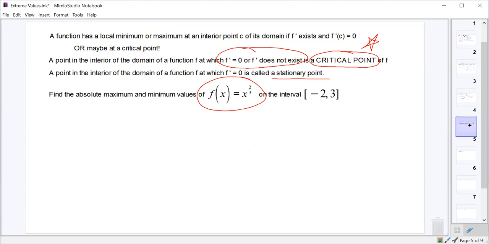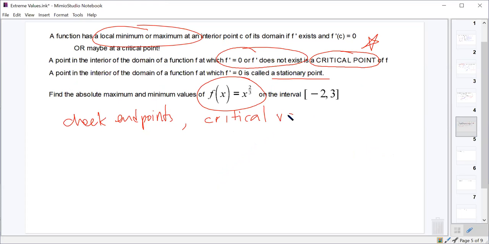So first off, the endpoints should be pretty straightforward. The endpoints are -2 and 3. We've already found those, right? So we need to check endpoints, and we need to check every point on the interior, but every point on the interior that could be a max or a min is a critical value. Those are the only places where this function could be at a max or a min. So first off, let's find the critical values by setting the derivative equal to 0 and seeing when the derivative is undefined.